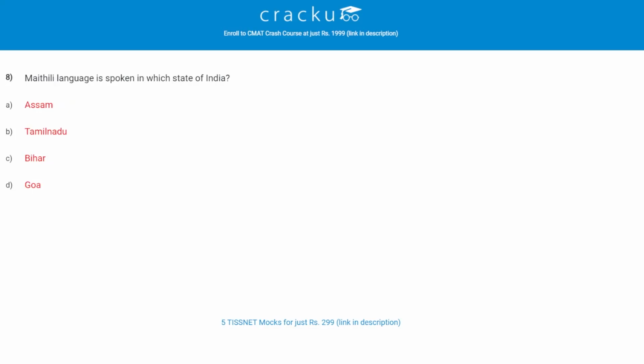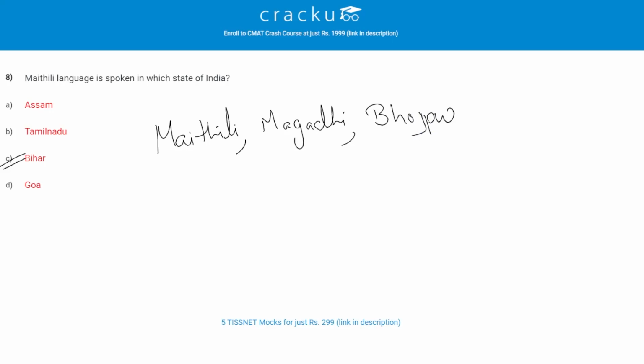Let's check the next question. Maithili language is spoken in which state of India? The correct answer is C, Bihar. Maithili, with Magadhi and Bhojpuri, is one of the 3 main languages of Bihar state. So Maithili, then Magadhi and Bhojpuri. These 3 languages are the main languages of Bihar state.